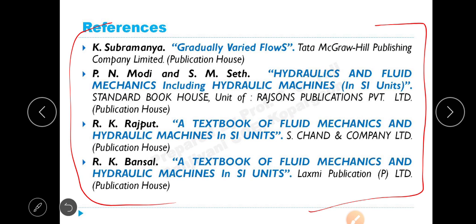R.K. Rajput, Bansal, I always used to say for numerical problems especially, these books are quite nice. Even Modi and Seth also quite nice. But why I also felt like that, I do not know. I will leave that on your head. Why is the teacher saying these two are much better for numericals? You yourself gauge it and perceive it. Why should I say everything like spoon-feeding? Is it not?